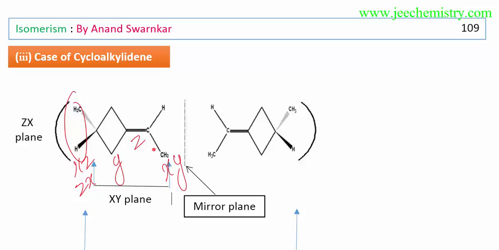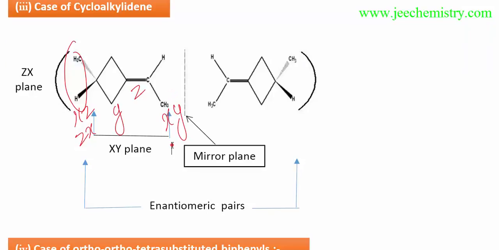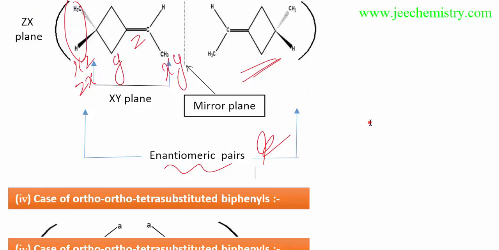The dissymmetry condition says that plane of symmetry or center of symmetry must be absent. Maybe axis of symmetry is possible. So here in this way we can see that plane of symmetry is absent, so it is showing the condition of optical activity, and dissymmetry is shown, so they are optically active. If you put a mirror plane, the mirror images we are getting are an isomeric pair. This thing needs to be remembered.